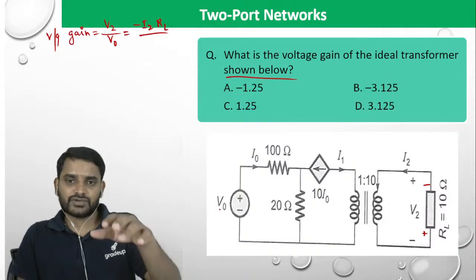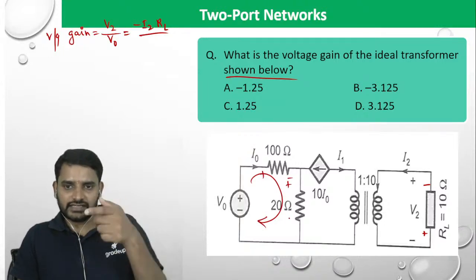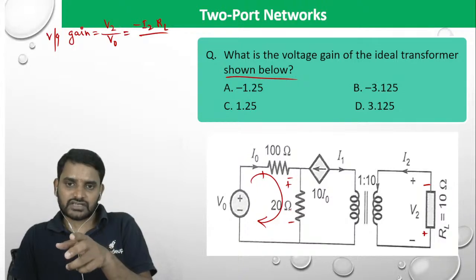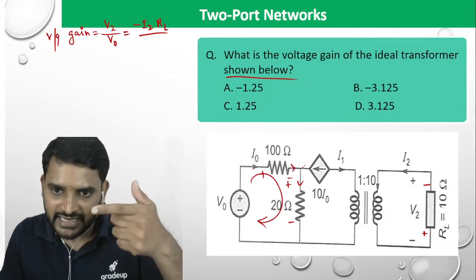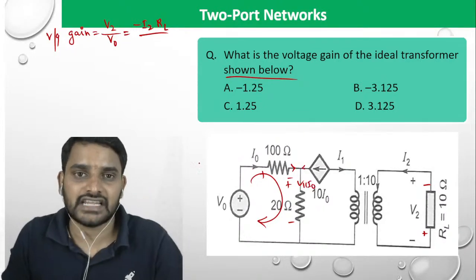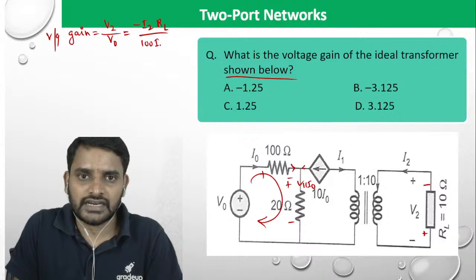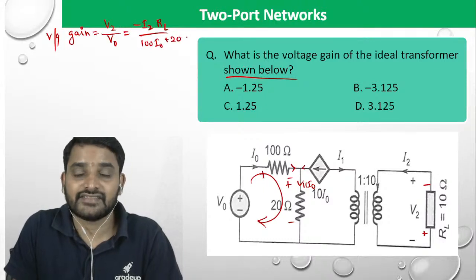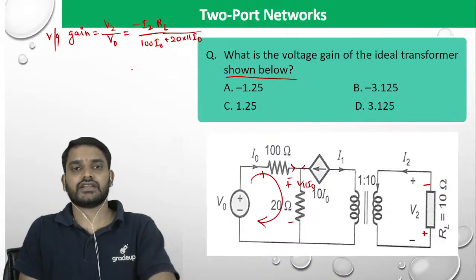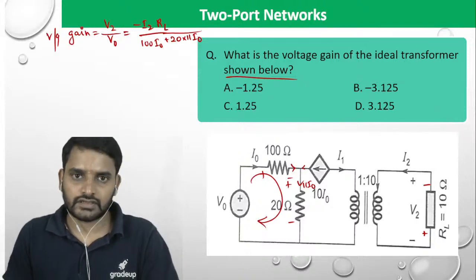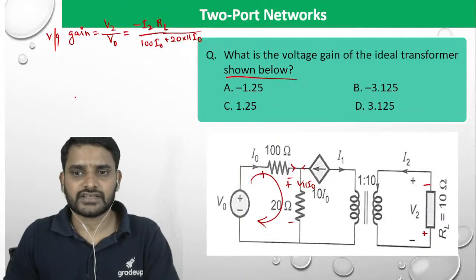What is V0? V0 is the input voltage. So the input voltage you can take here: 100 I naught and 20 times this current. This current is how much? I naught is entering and 10 I naught is entering, so combined they leave as 11 I naught. So V0 is going to be 100 I naught plus 20 times 11 I naught. This is your equation. If you replace I naught in terms of I1 or something else, then you can do it.